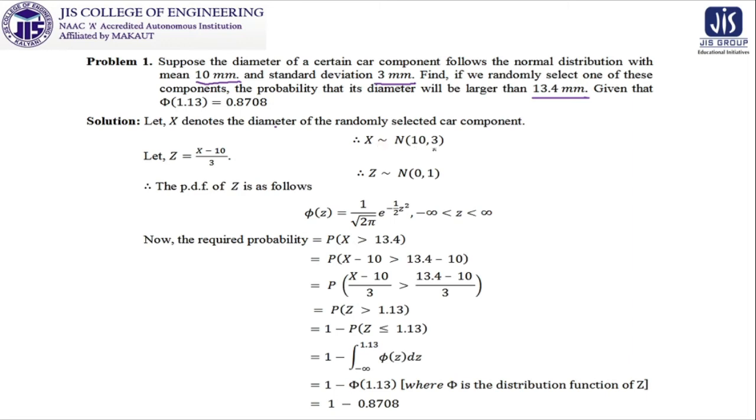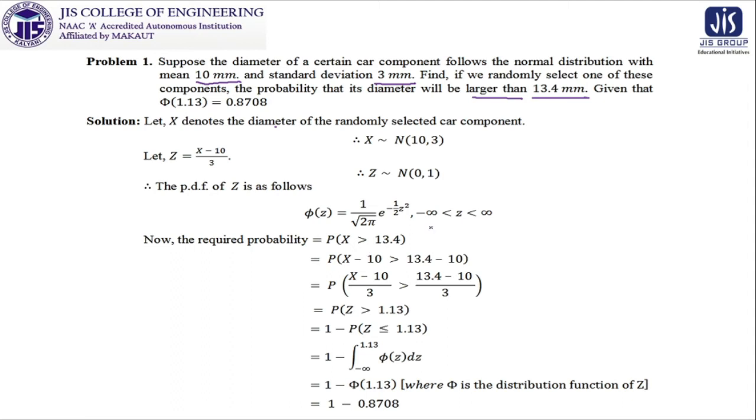X is N(10, 3), from this 10 and this 3, and Z is the standard normal variate, that is N(0,1). So how can we make this Z? We have already seen the rule for standardization: (X minus 10) by 3 will be Z. So the PDF of Z is as follows: phi(z) equals 1 by root over 2 pi e to the power minus 1 by 2 z square, and our required probability is P of X strictly greater than 13.4.